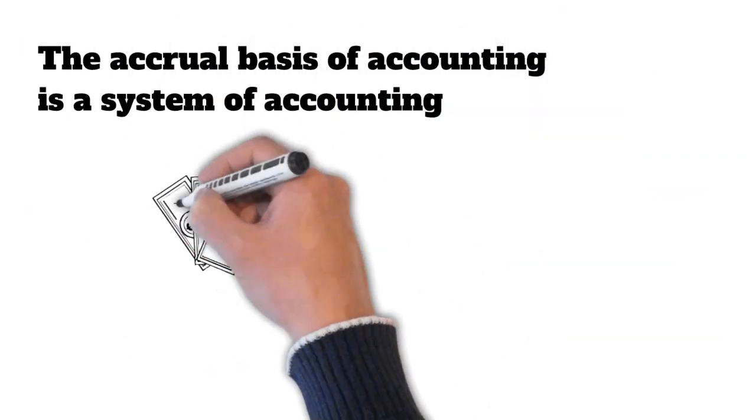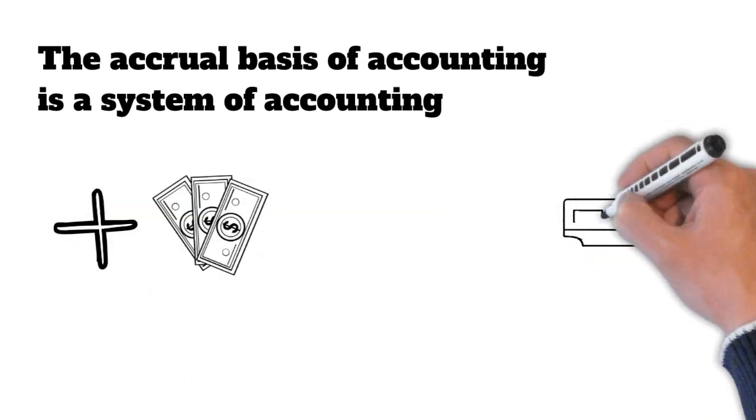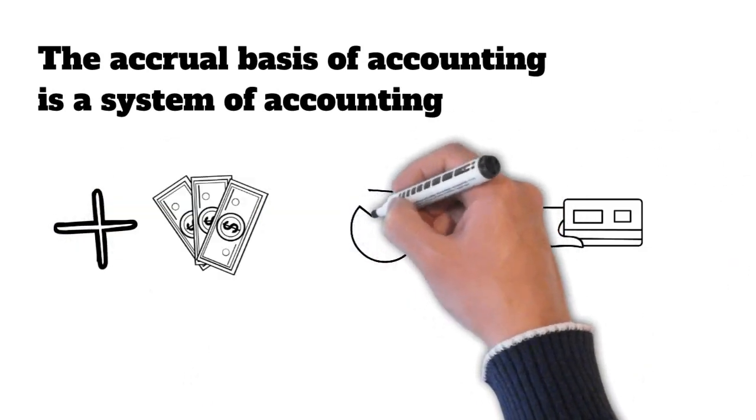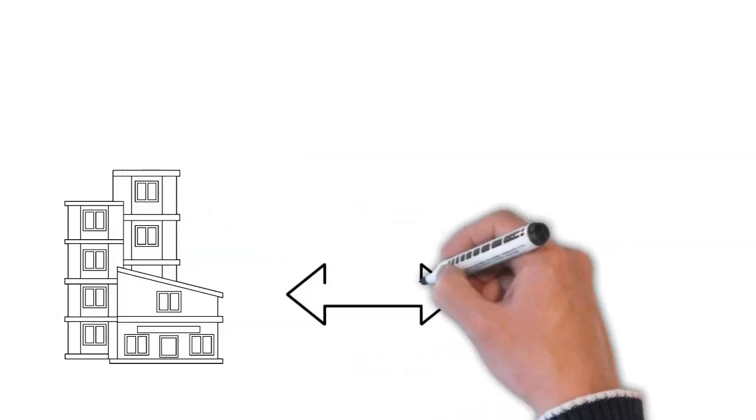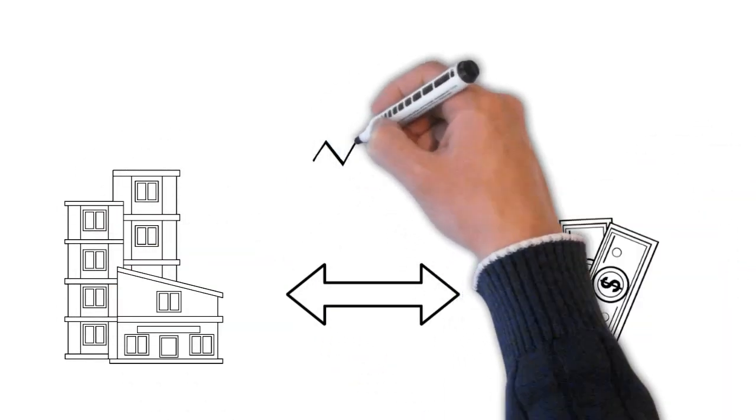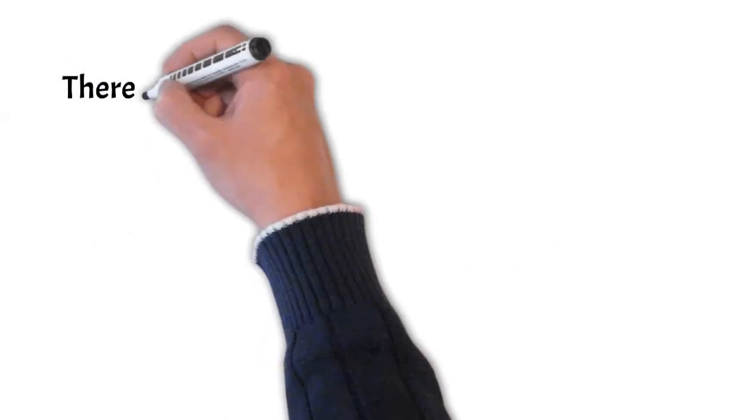The accrual basis of accounting is a system of accounting where revenue is recognized when it is earned and expenses are recognized when they are incurred. This system ensures that revenues and expenses are matched, and that the financial position of the business is accurate.